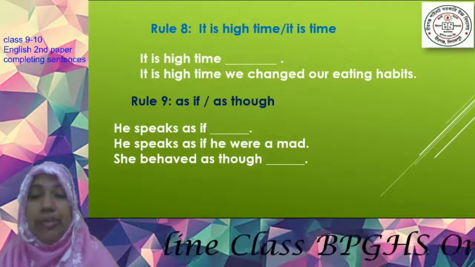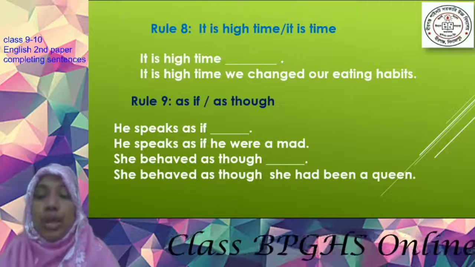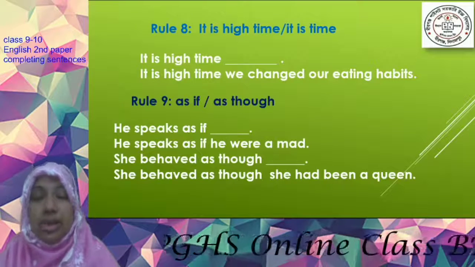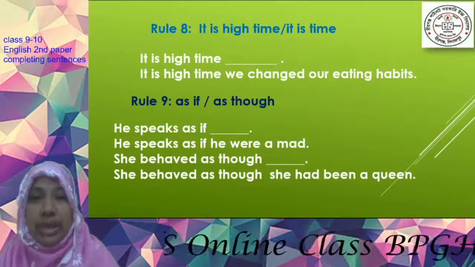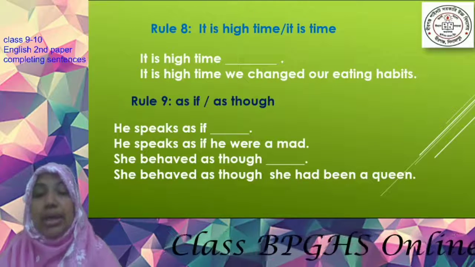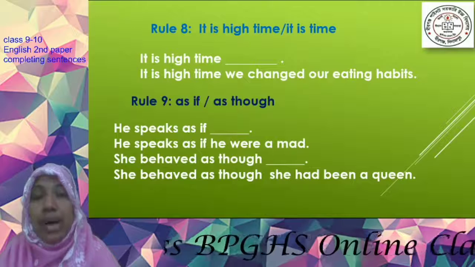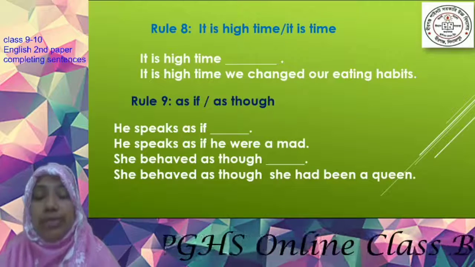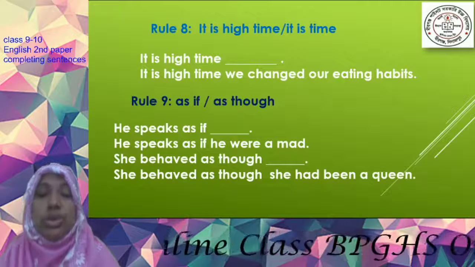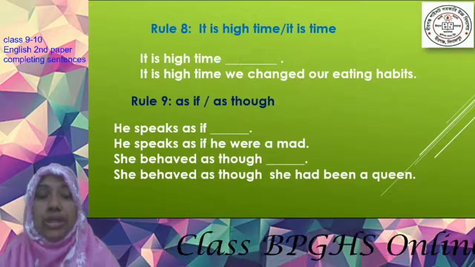Again, she behaved as though she had been a queen. She is not a queen. The real situation is that she is not a queen, but she is behaving like a queen. Here, in the first clause, past tense is used, behaved, and in the second clause, you will have to choose the past perfect tense.